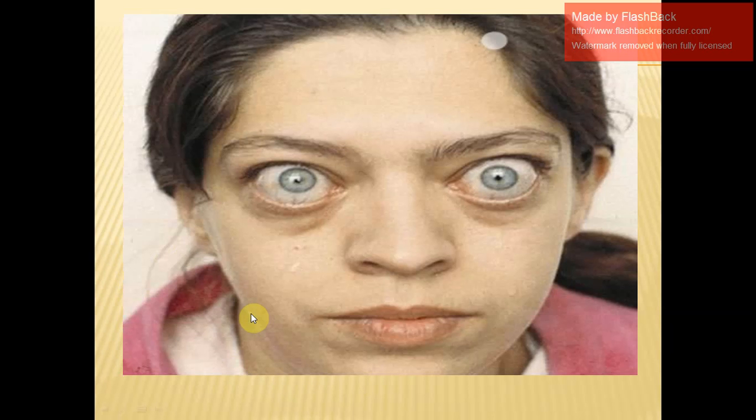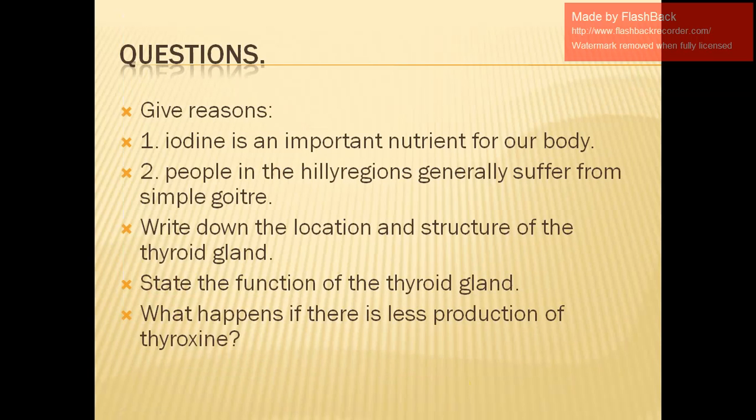You can see how it looks like. So the eyes are protruded. You can see it looks very dangerous. So the eyes are protruded out, and there will be a goiter developed, a small size, in your neck itself. Am I clear? Okay, so now we talk about the important questions out here.